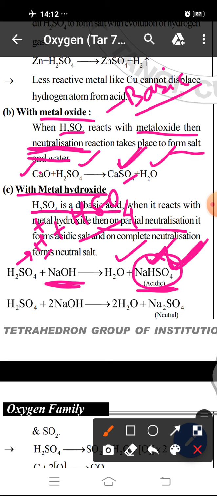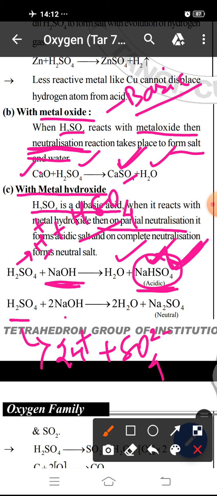This acidic hydrogen containing salt is formed when partial ionization occurs. When H2SO4 undergoes complete ionization, that is, it dissociates to form 2H plus and SO4 2 minus and reacts with NaOH, then Na2SO4 salt and water are formed. This salt is completely neutral in nature because it does not contain any acidic hydrogen, but the previous salt contains one acidic hydrogen, so it is acidic in nature.